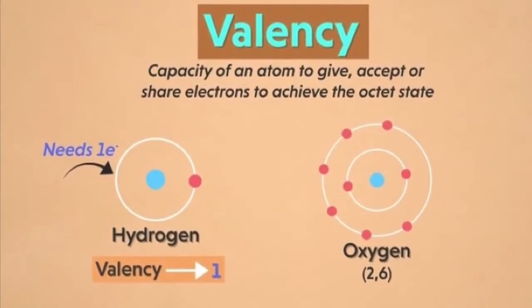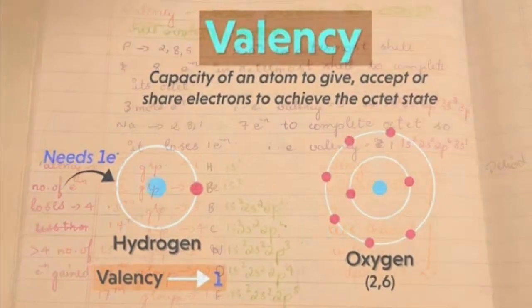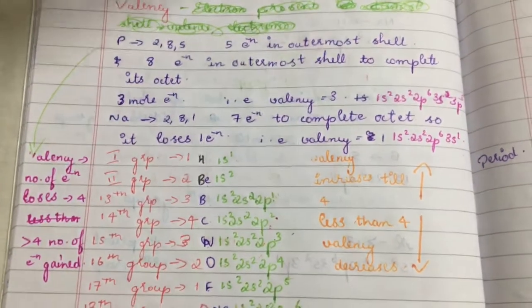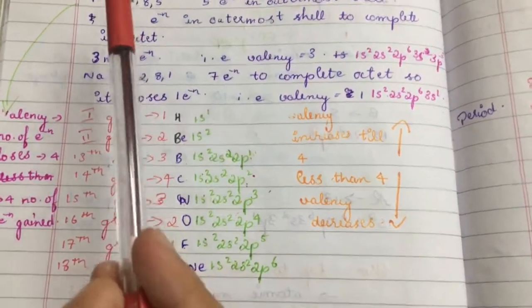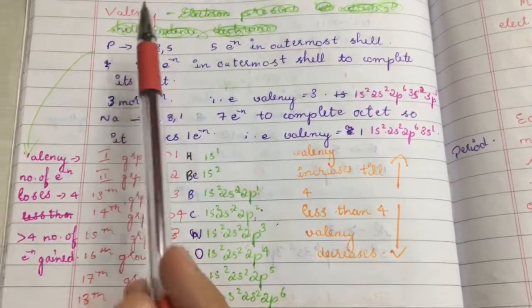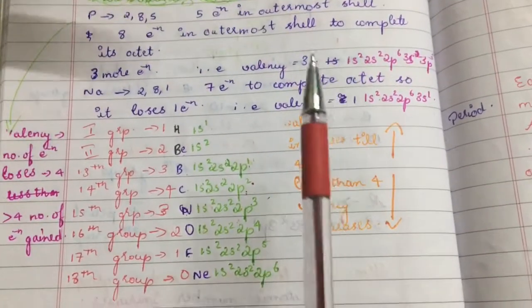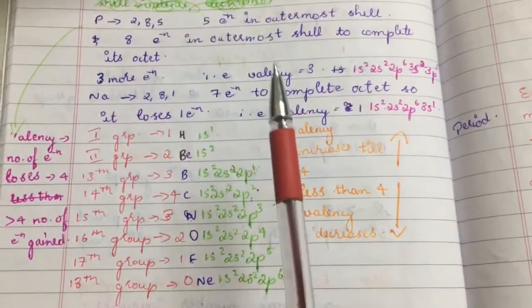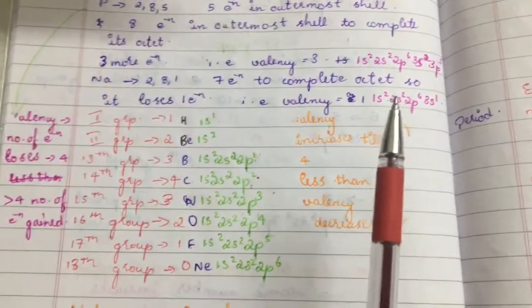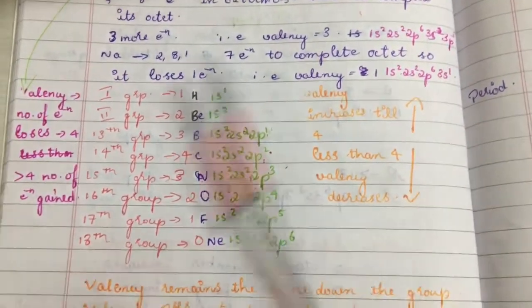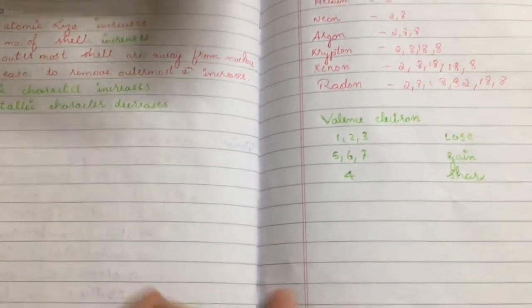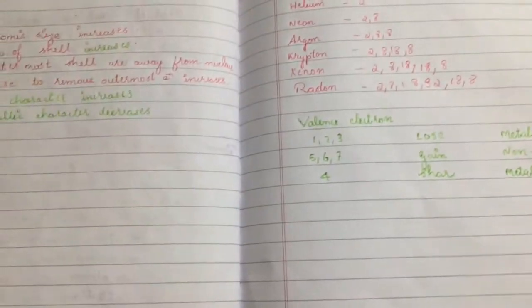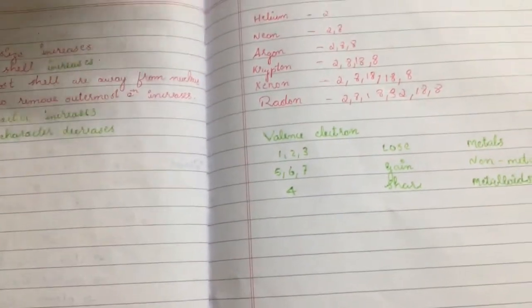In today's class, we will be learning about the concept of valency. Okay students, let us move to the concept of valency. Firstly, we need to know the definition of valency. Valency is the tendency of an atom to either lose, gain, or share electrons to attain the octet. You have studied the octet rule in earlier classes. Octet is the tendency of an atom to have a completely filled outermost shell.